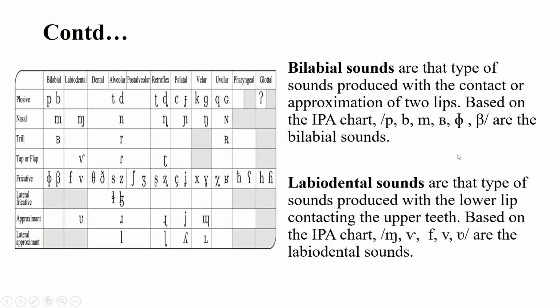So what are the bilabial sounds? Look at this chart. These sounds, 1, 2, 3, 4, 5, 6, are the bilabial sounds, and you know that bilabial sounds are produced with the contact of two lips. The same thing is described here. So is the case with labiodental. Look at the chart: 1, 2, 3, 4, 5. These are the labiodental sounds, and they are produced when the upper teeth touch the lower lip.